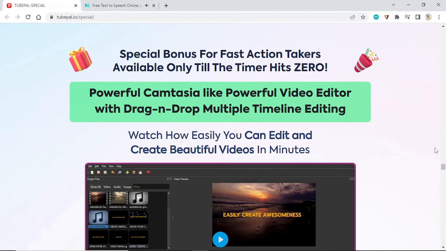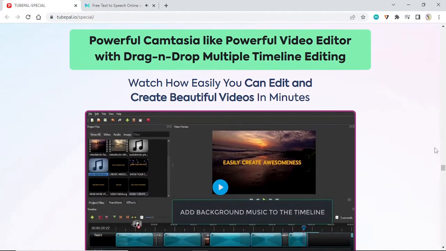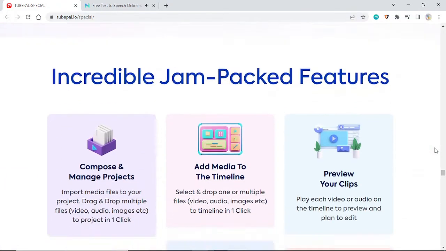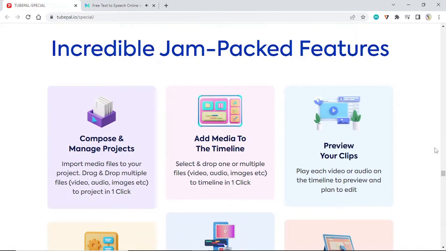Powerful Camtasia-like video editor with drag and drop multiple timeline editing. Watch how easily you can edit and create beautiful videos in minutes. Incredible jam-packed features. Compose and drop. Manage projects. Import media files to your project.